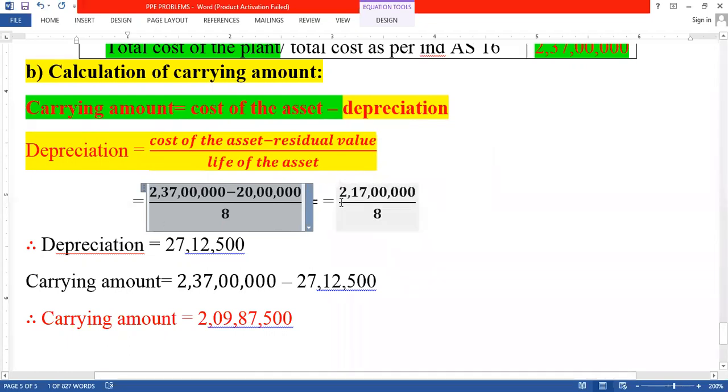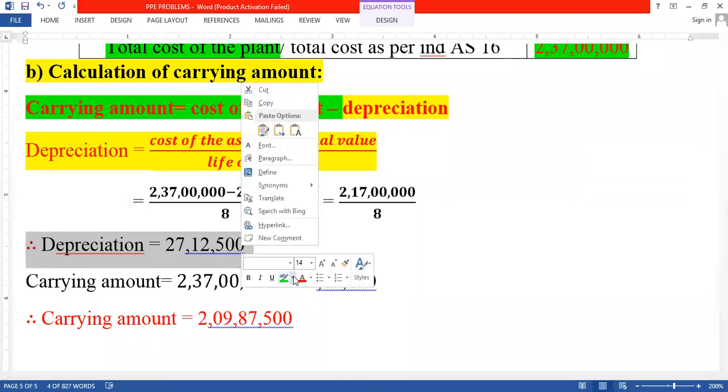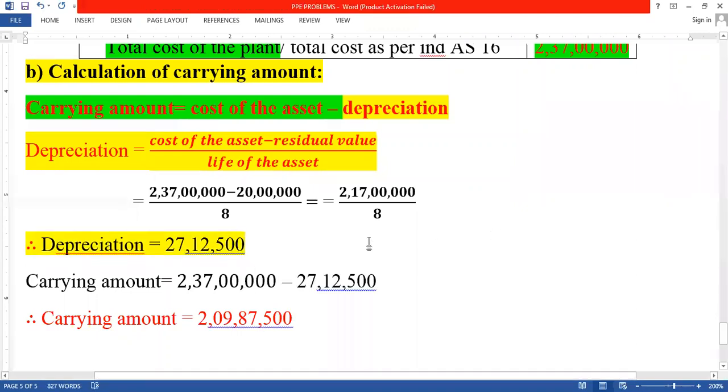When we are dividing this 217 lakhs by 8, how much do we get? We get the depreciation of 27 lakh 12,500.